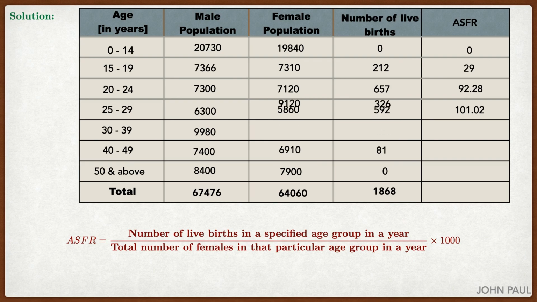101.02. 326 divided by 9120 is 35.75. 81 divided by 6910 is 11.72. 0 divided by any number is 0. So we have found ASFR, the new table.